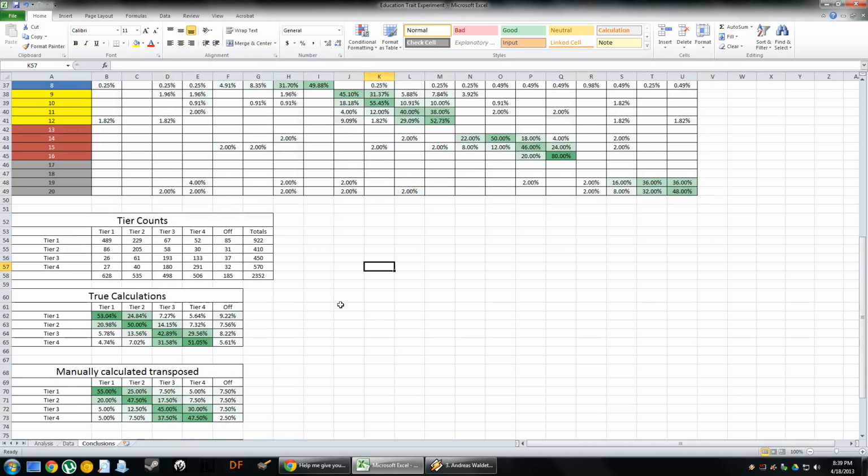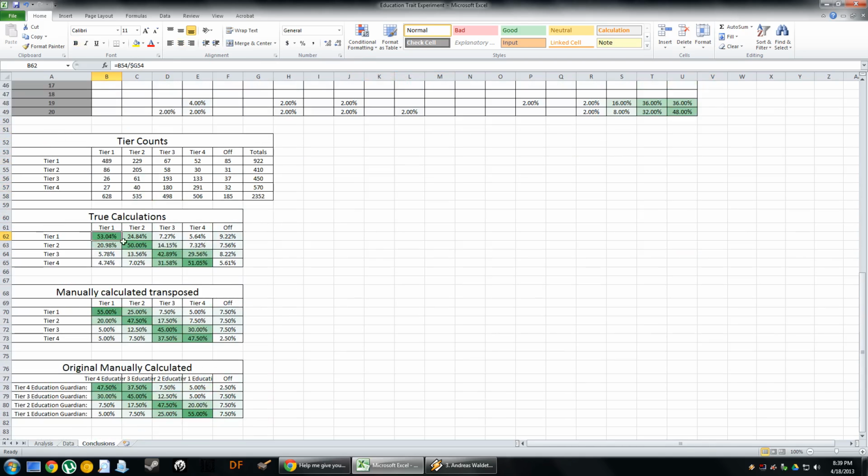It's the same system. What's interesting here is that the true calculation is getting more and more accurate. Now that we have 2,352 points of data, I'm starting to think that the tier 4 educator is not nearly as good as I initially thought. Initially I thought he was only about 2.5%. It's turning out to be more like 5.6% or more. And again, this could be within maybe 1% accuracy now.